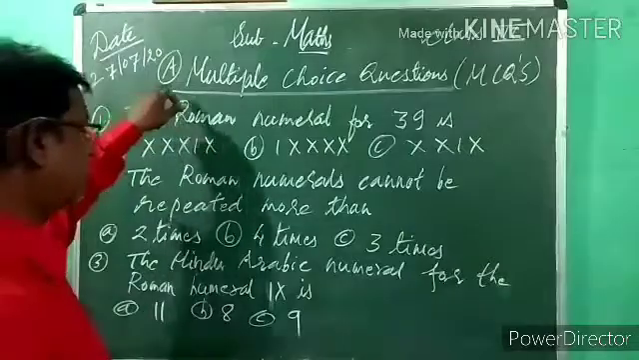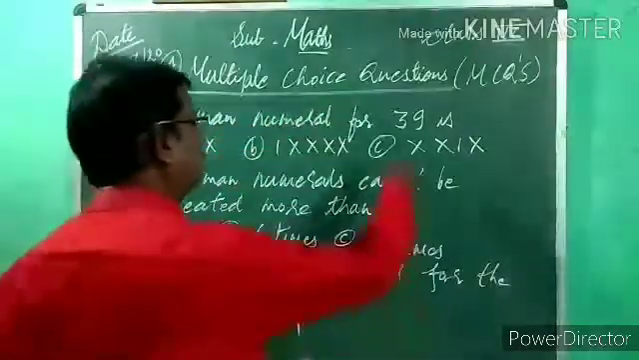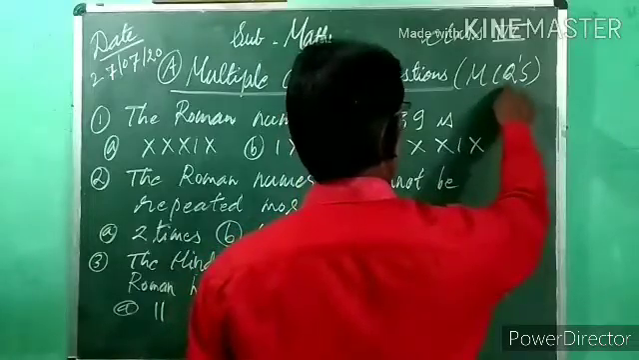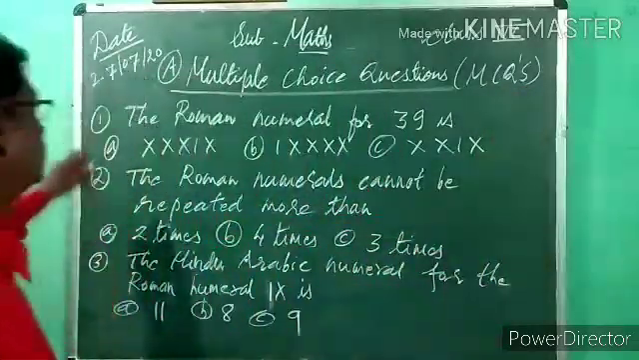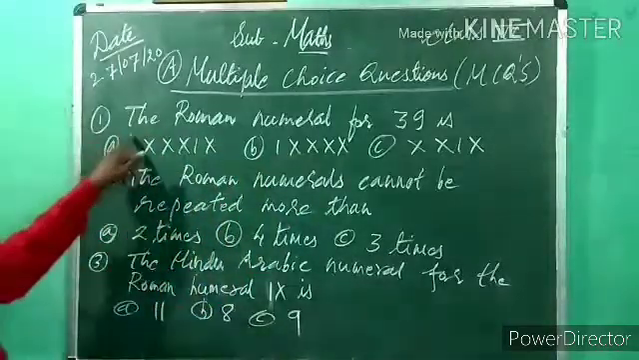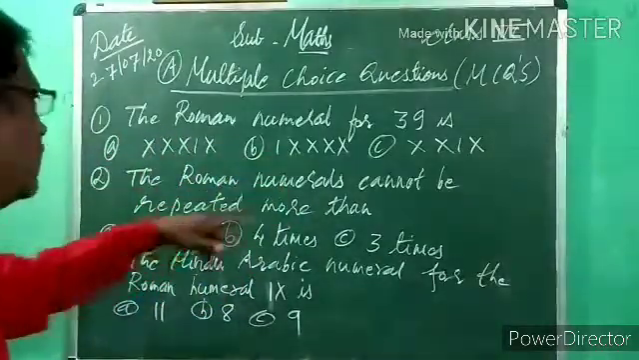Now, today we will study multiple choice questions. Multiple choice question is MCQ. M means multiple, C means choice, and Q means questions. Now, options A, B, C, D are given, and the question is written there. The Roman numeral for 39 is.